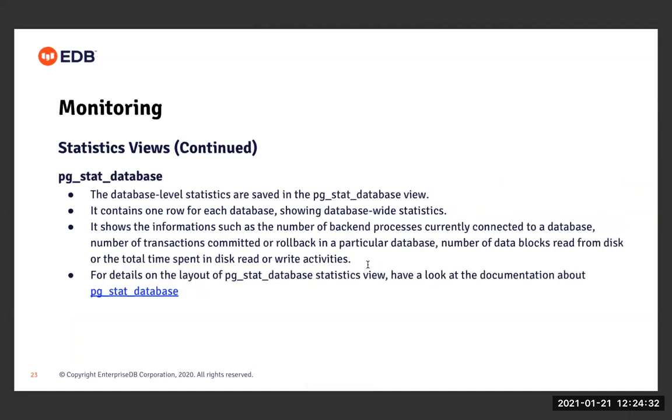This pg_stat_database catalog view shows statistics about each database in the system. It contains one row for each database, showing database-wide statistics. It shows information such as the number of backend processes connected to a database, the number of transactions committed or rolled back in a particular database, the number of data blocks read from the disk, or the total time spent in disk read and write activities. This is a big view, so if you want to see the layout of this catalog view, you can refer to the URL mentioned here.